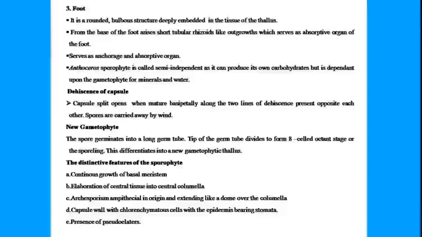The capsule dehisces or splits open apically along two lines of dehiscence present opposite to each other. That is, when they dehisce, we will get two valves. Two valves will open, and the spores and the pseudoelaters will be carried by wind to a greater distance. And the new gametophyte will be formed when these spores, that is the spores formed after meiosis, will germinate and give rise to a gametophytic thallus or a haploid thallus.